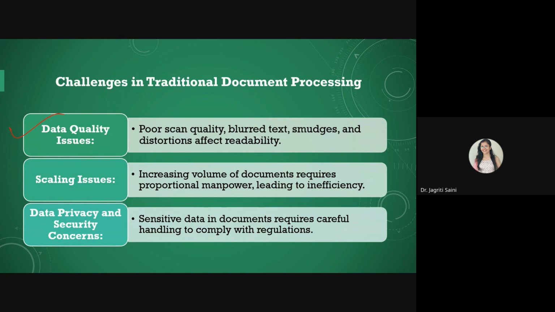Then data quality issues can also be there sometimes, depending upon how your document was scanned initially. If there are some blurry text or smudges, or any kind of distortions that are affecting readability on your document, that could be an issue in traditional processing.